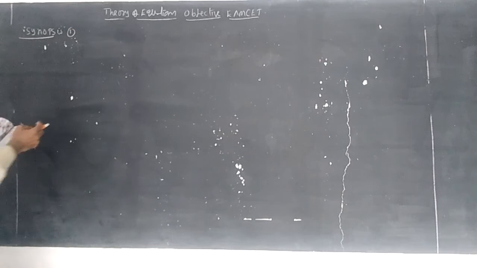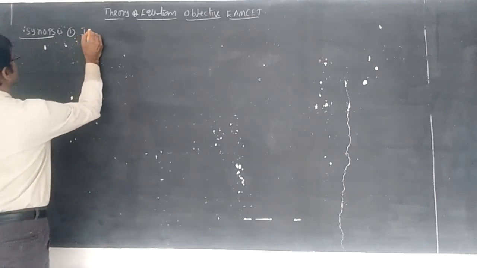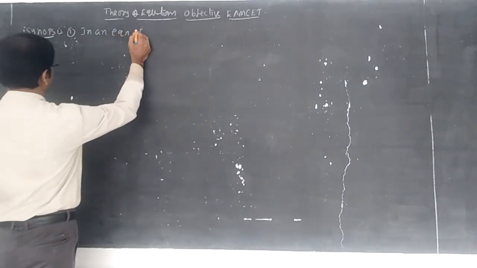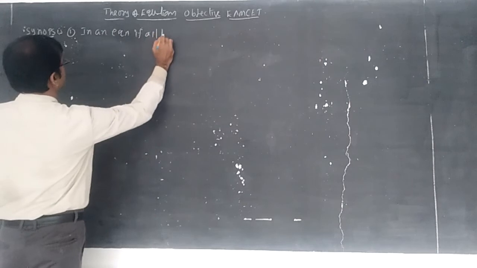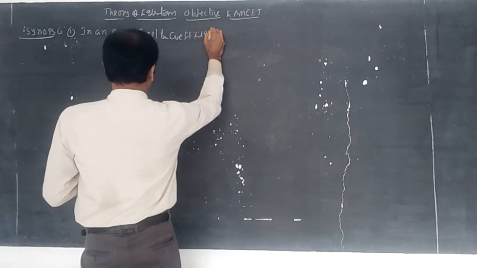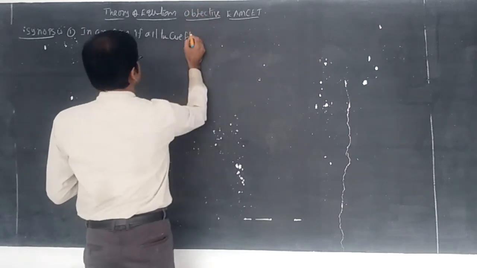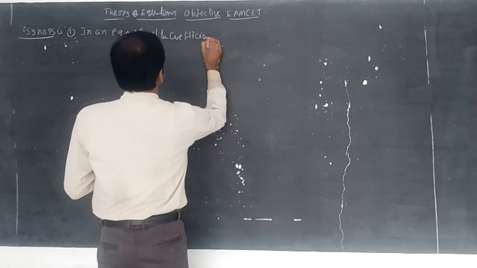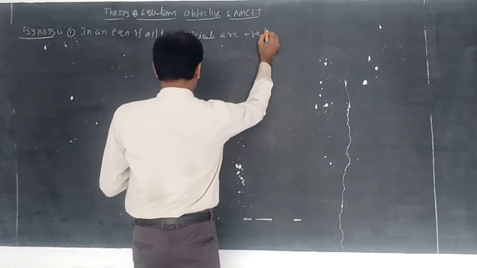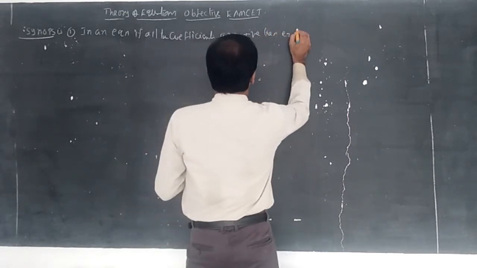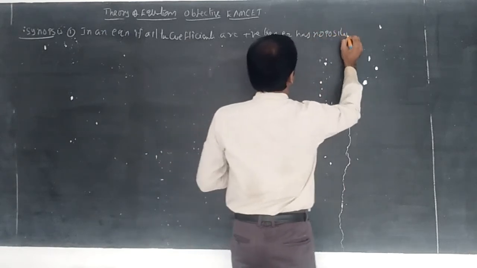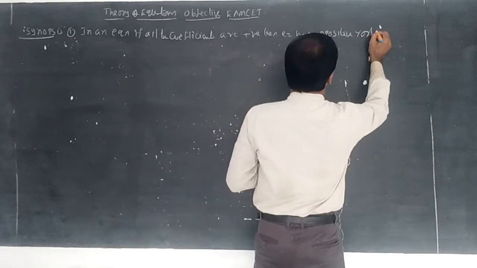Formula, first one: in an equation, if all the coefficients are positive, then the equation has no positive root.